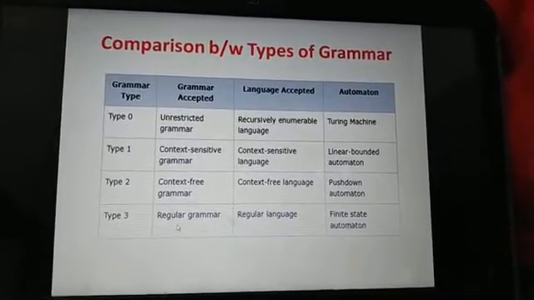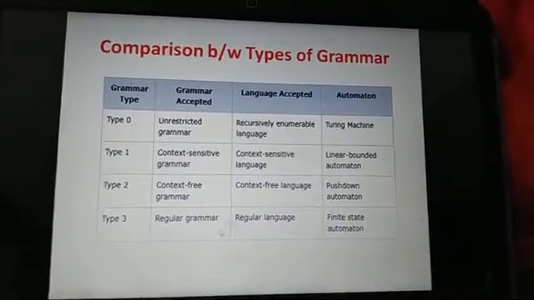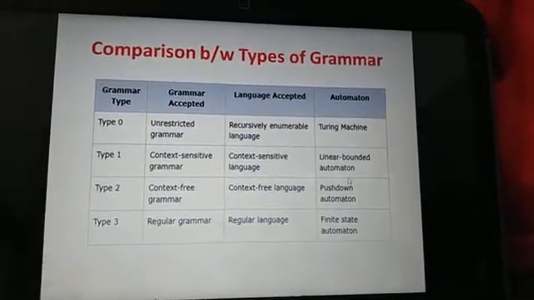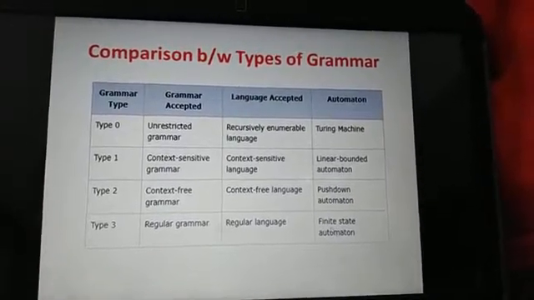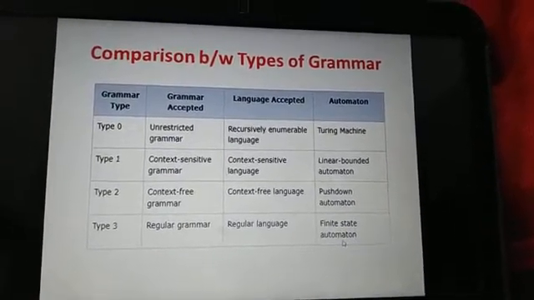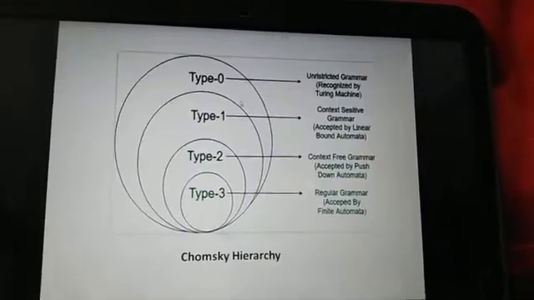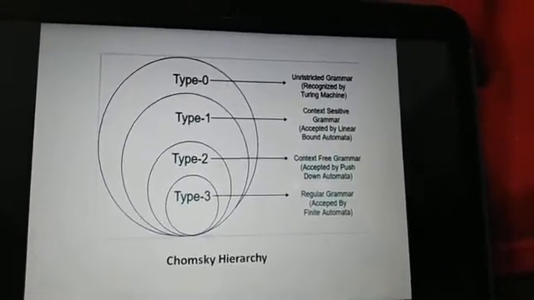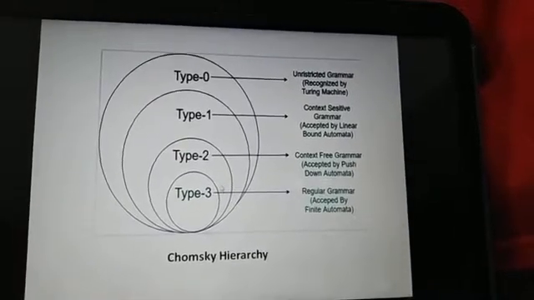Type 3 grammar is also called regular grammar. The languages they generate are called regular languages, and the automata which accept these grammars are called finite state automata. We can also show this comparison in the form of this type of diagram.